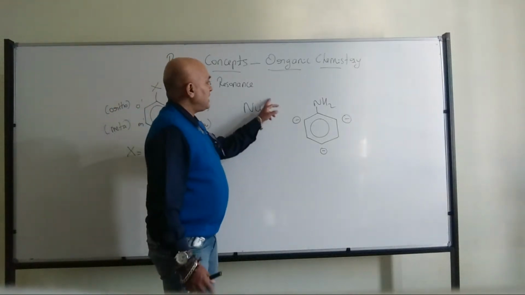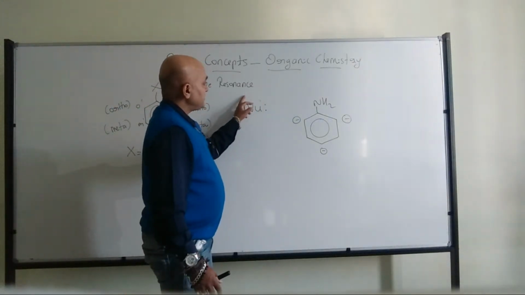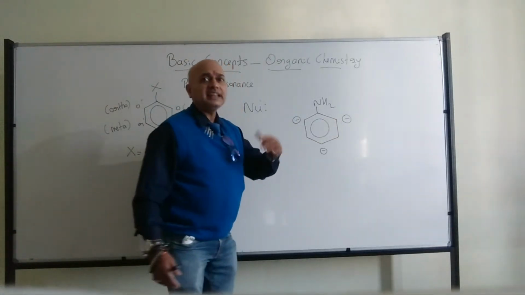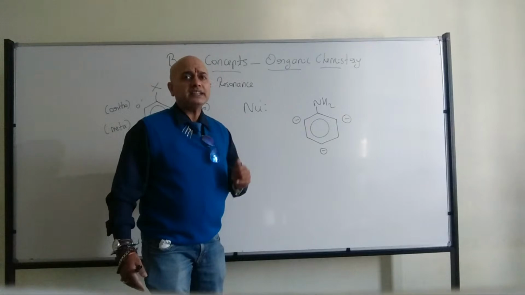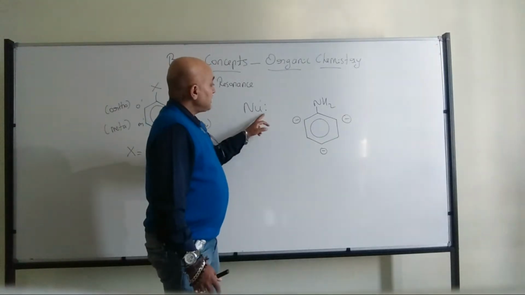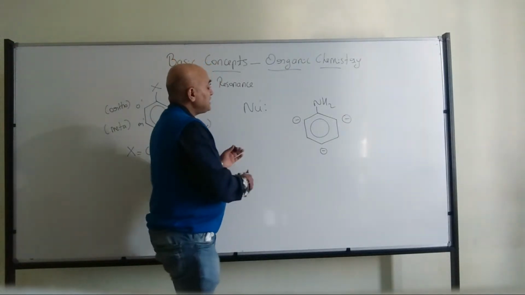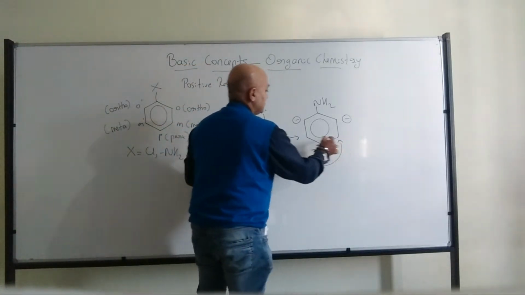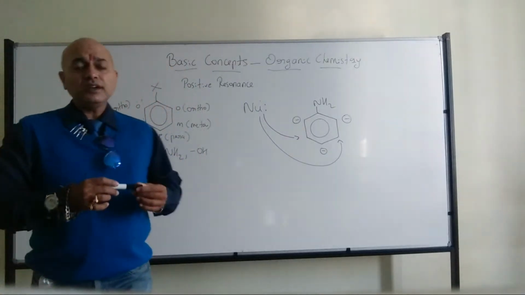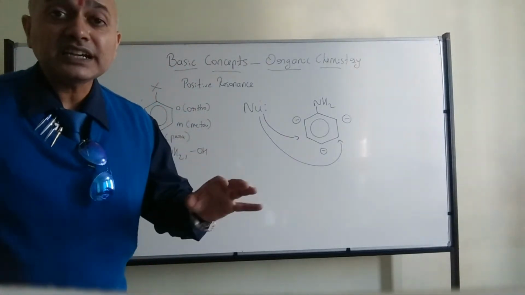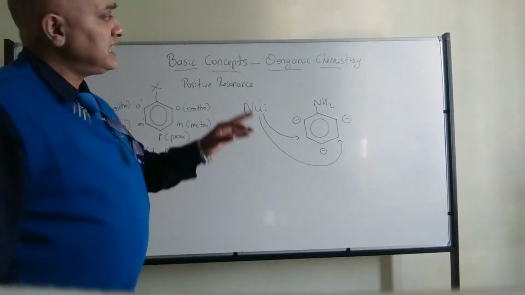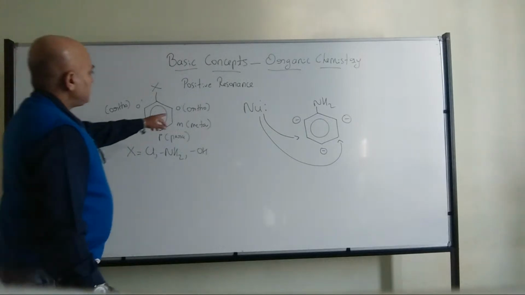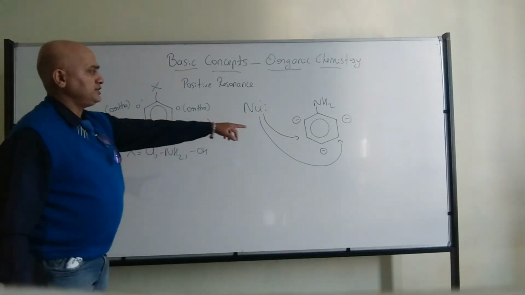Nucleophiles are electron-rich species, so they will not go to an electron-rich area, right? Electron-rich, electron-rich, not matching. So they are going to attack the meta positions, because this is the only region where we have less electron density. Electron density is more at ortho and para positions, right?